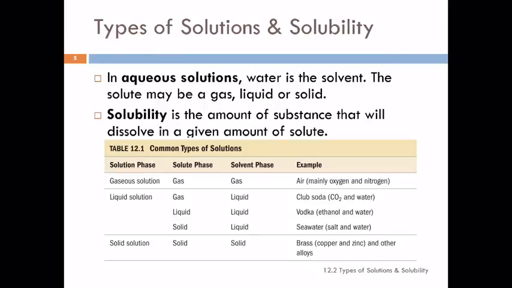Well, there are different types of solutions. The most common ones we talk about are aqueous solutions. In an aqueous solution, water is the solvent. The solute could be a gas, a liquid, or a solid that's dissolved. And so here we have examples of some different types of solutions.